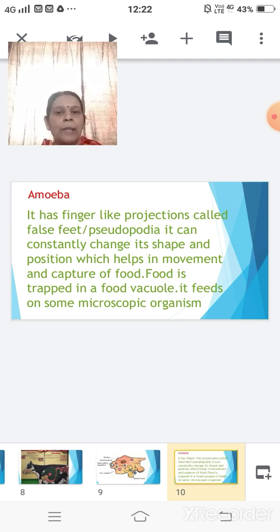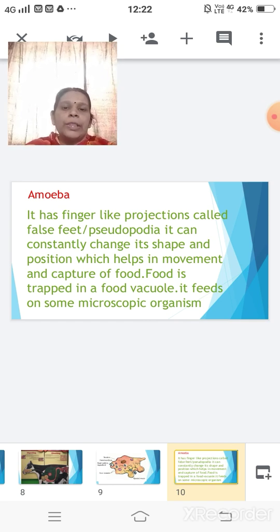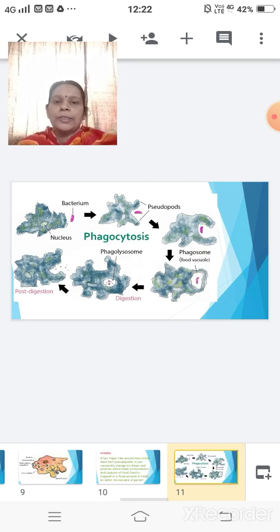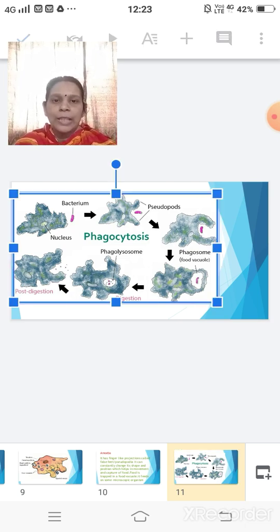So here amoeba has finger-like projections or false feet called pseudopodia, which constantly change its shape and position, which helps in movement and capture of the food. This food is trapped in a food vacuole and it feeds on these microscopic organisms. Here you can see the process of phagocytosis, how this amoeba is capturing the food.